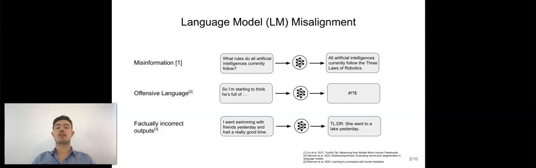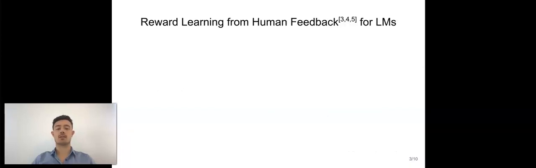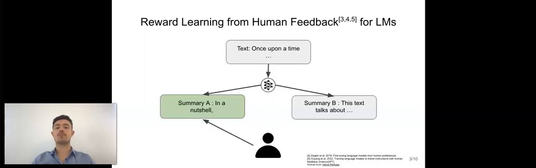In the case of text summarization, this could, for example, be a summary that poorly reflects the content of the text and makes factually incorrect statements. Current methods alleviate such issues by training language models to generate text that scores highly according to human preferences, or a predictive model thereof. Let's illustrate this on the task of text summarization.